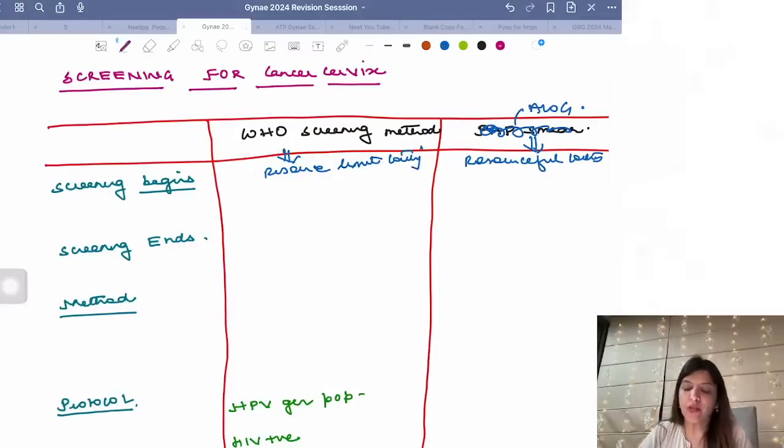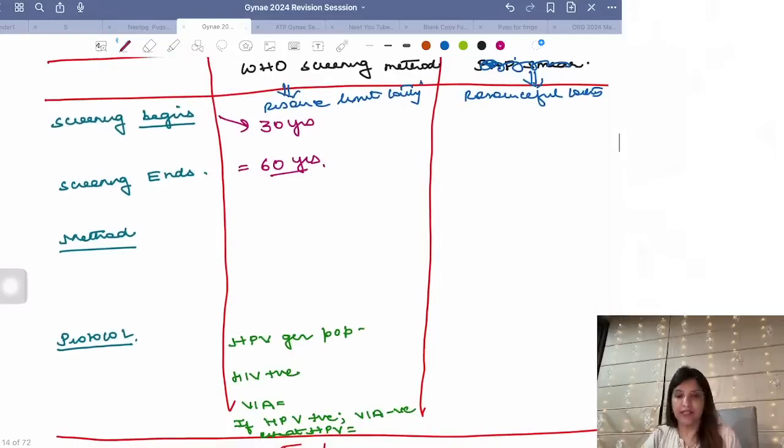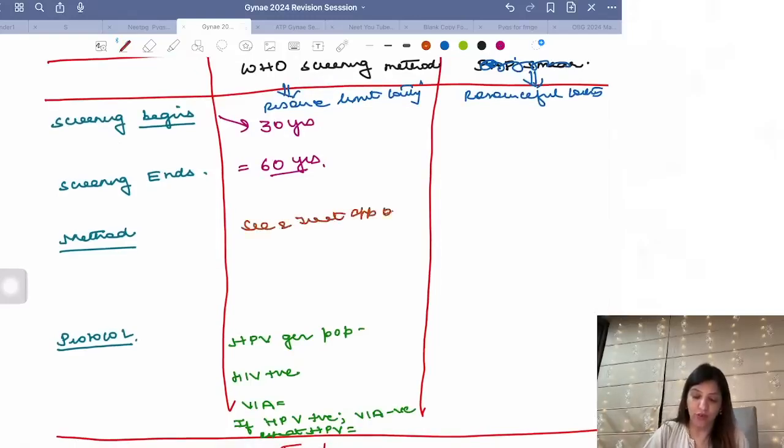Now, at what age does the screening begin in the WHO program? WHO program says that the screening should begin at 30 years and it should end at 60 years. And it says that you can either follow the see and treat approach or the see, triage and treat approach.